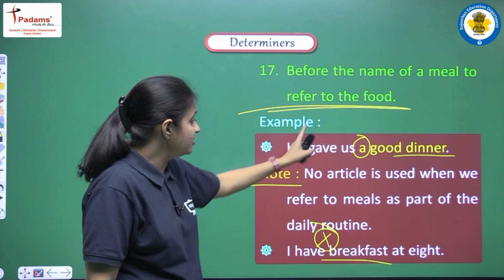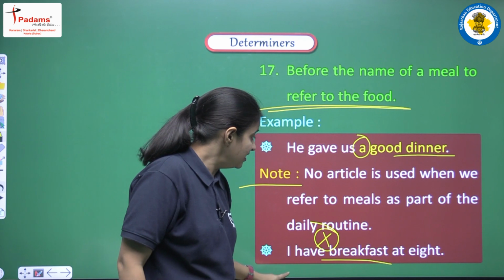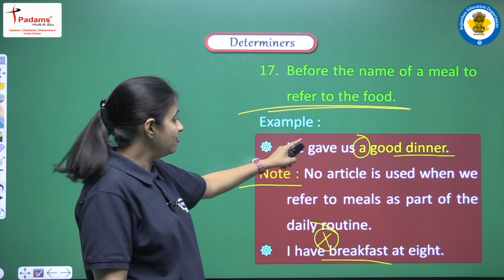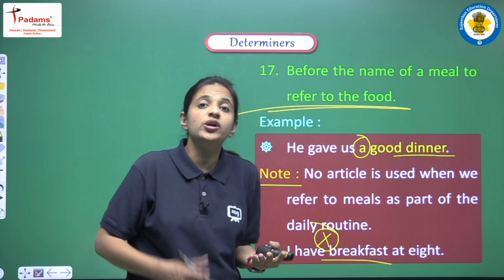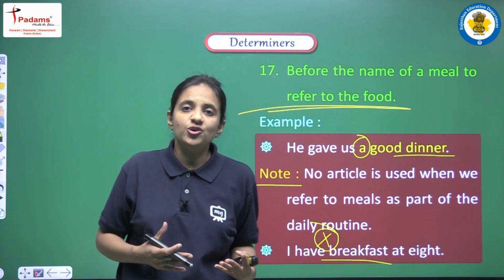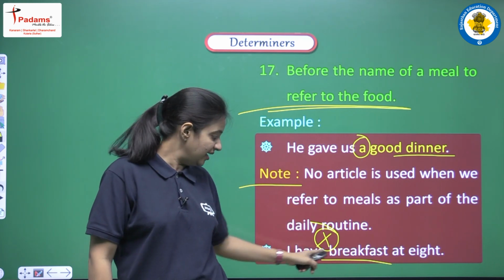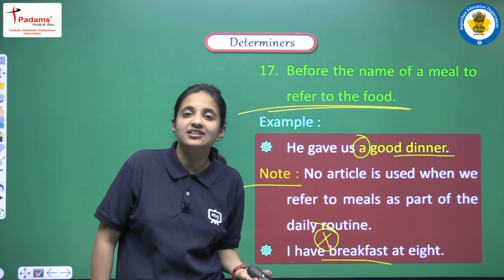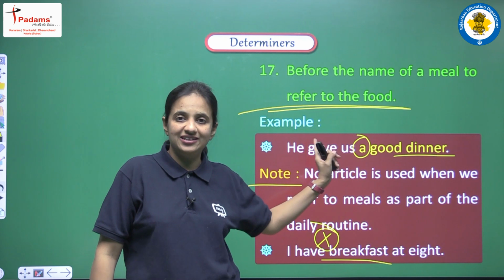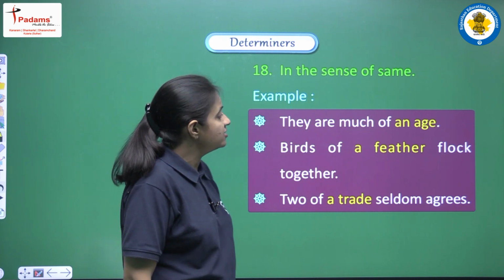The difference is that here we are talking about a meal to refer to the food, and here we are talking about a general daily routine, that I have breakfast at night. But here we are trying to say that he gave us a good dinner. So here we are talking about that dinner, and we are saying that the food that was served in that dinner was very good. So this is the reason we have no article here when we are talking about a general, routine thing. But when we are referring to a food, at that time we have to use an article before a meal. Clear?